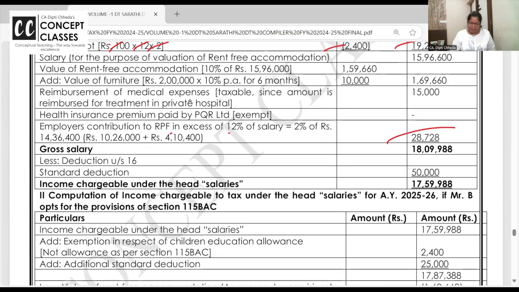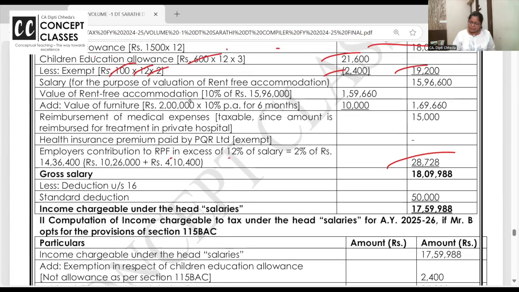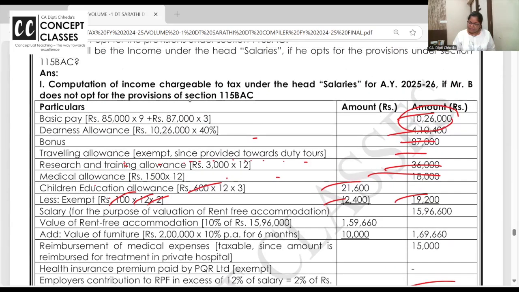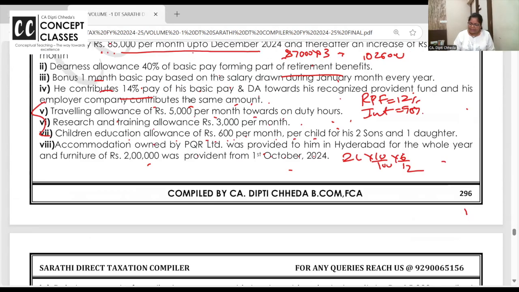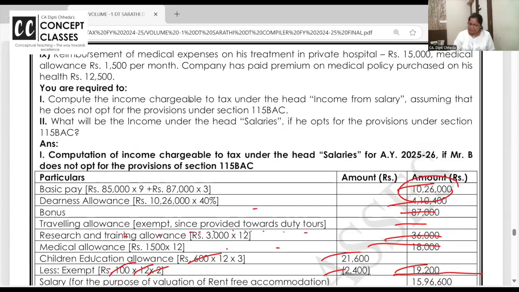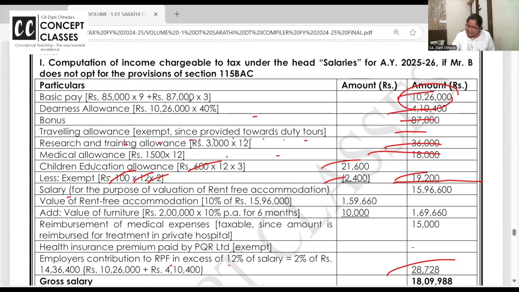So for RFA, what is the definition of salary? Rent-free accommodation. See, they have done a total here. Either you do like this or you write it in the working note. Will you take basic? Yes.